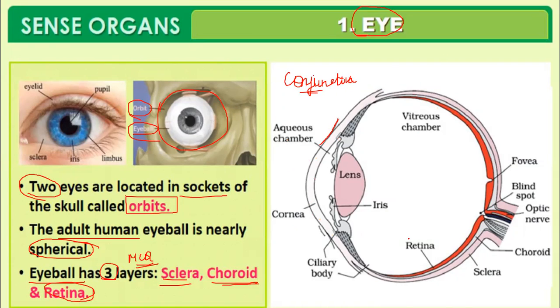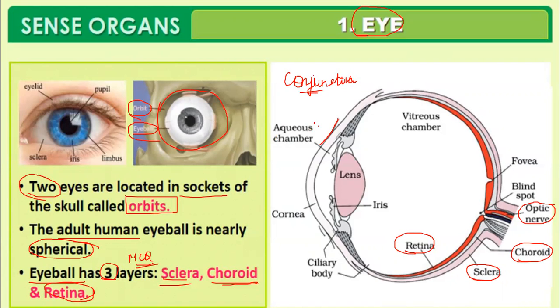Then you have 3 main layers: the outermost layer sclera, the middle layer choroid, and the innermost layer the retina. Optic means something related to light, in humans something related with our eye. So the optic nerve transmits the impulse from the eye to the central nervous system.